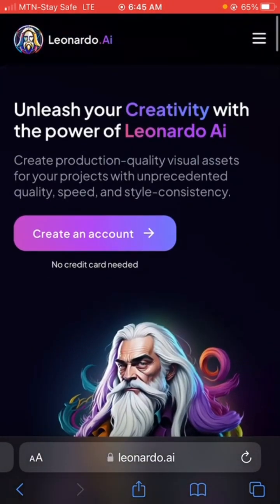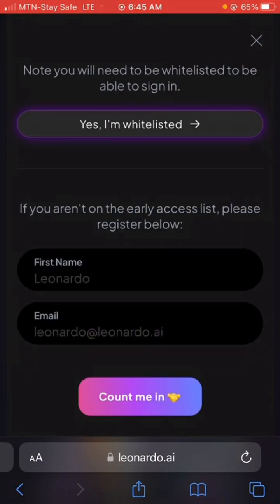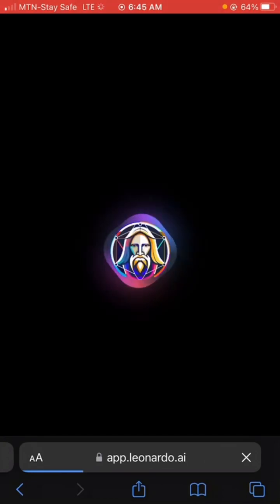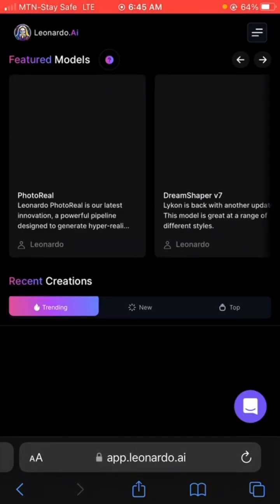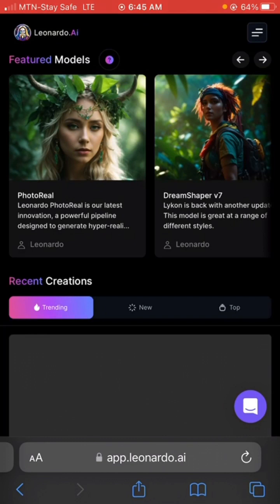I'm just going to click on yes, I'm whitelisted, because I already have an account. It's going to take me to my dashboard. I'm going to show you some of the images I have generated and some that others have generated. In this tutorial, we're going to be using ChatGPT to get prompts that we can use to create our own images on Leonardo.ai. It's more like working with two AI tools, Leonardo.ai and ChatGPT, right? These are some of the images that some people have been able to generate in Leonardo.ai. It's all about prompting the tool, telling it what you want it to do, and then it does it for you.